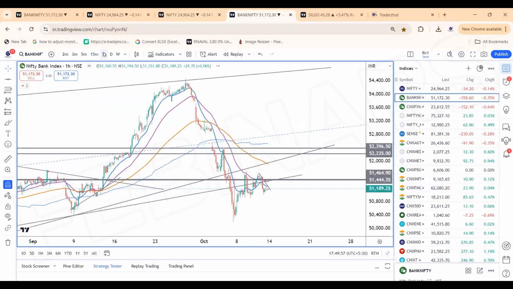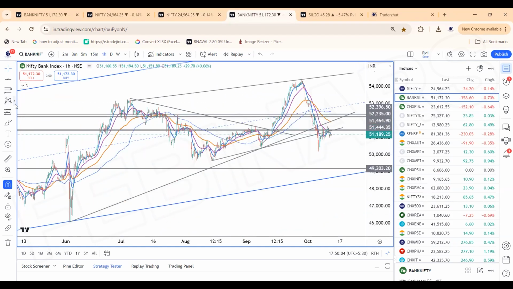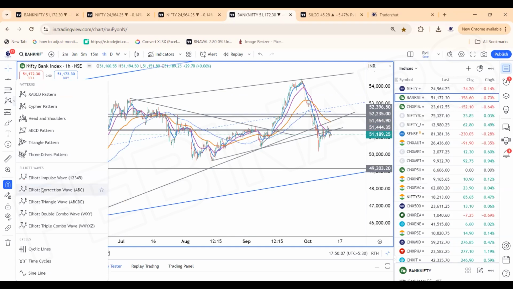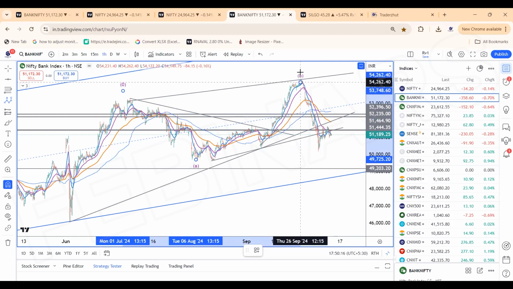Why? Because what we could see here on the charts is an irregular flat. Most likely it seems to be an irregular flat in the Bank Nifty. Either this could end here around 49,900 levels, if it's a bullish structure, with one more low or one small bounce pending, or else 49,200 levels.